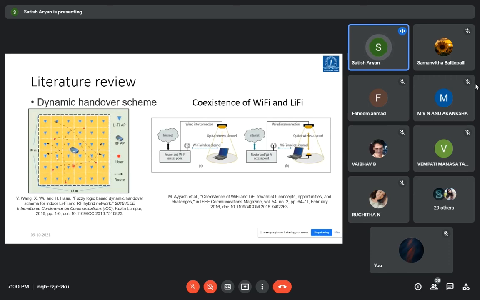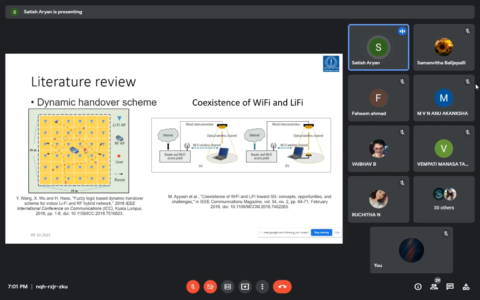So here is a paper by Harald Haas, where he discusses a dynamic handover scheme, in a simulation environment where he uses multiple Li-Fi access points and one RF access point in the center of the room.